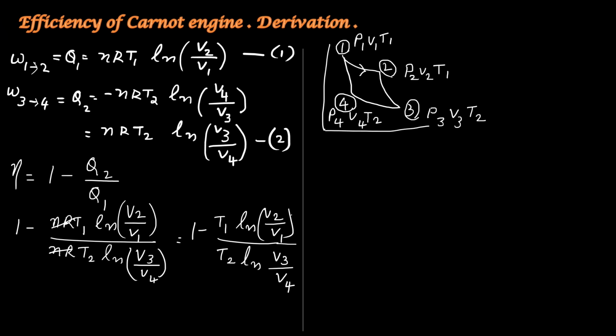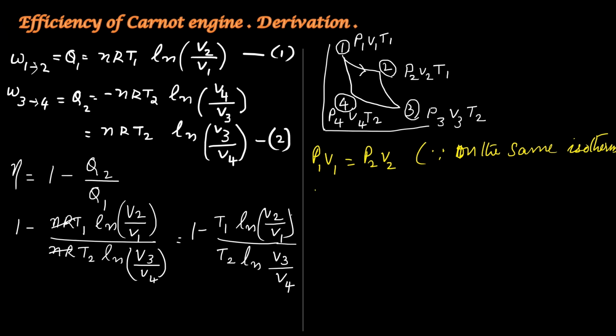Let us continue. From the graph, you can see P1 V1 and P2 V2 lie on the same isotherm. P1 decreases to P2 and V1 increases to V2. Therefore, P1 V1 is equal to P2 V2. Temperature is constant. I will note down the reason why P1 V1 is equal to P2 V2.